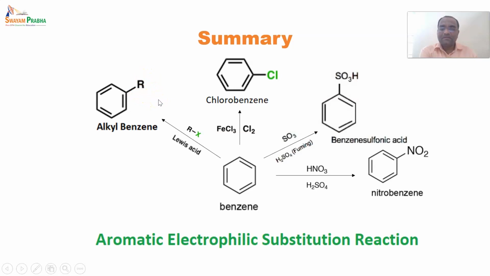There is another limitation: whenever the ring has strongly electron-withdrawing substituents, there is no reaction, and it is due to instability of the electron cloud, so Friedel-Crafts alkylation does not work. And whenever we are utilizing a Lewis acid such as AlCl3, such reactions are carried out under very dry conditions, and in such cases, a calcium chloride guard tube or some balloons of helium are utilized to keep the conditions dry.